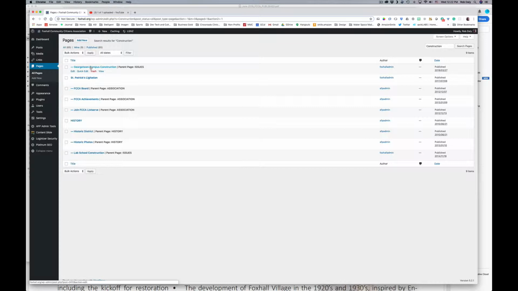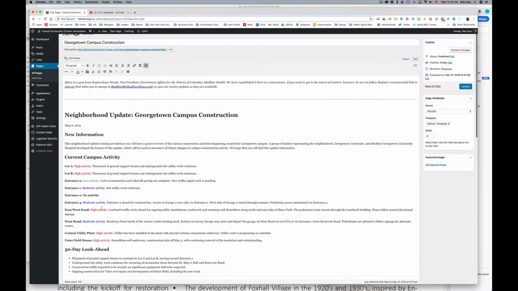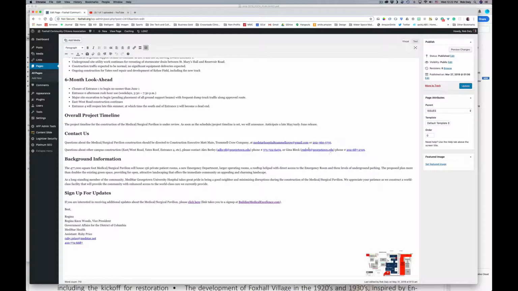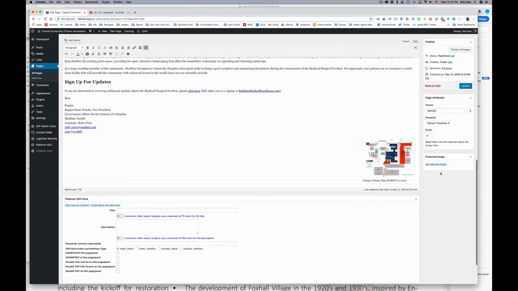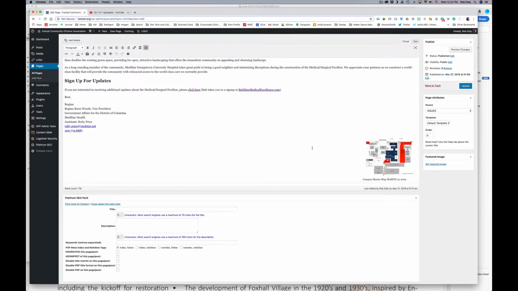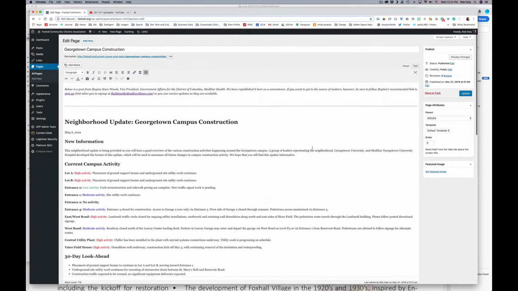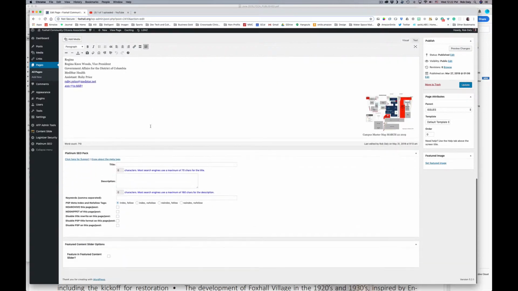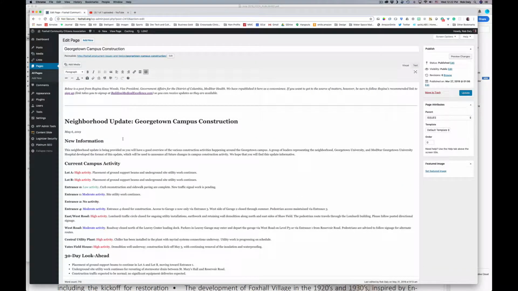And sure enough, the very first one we see is the current Georgetown campus construction, which, as you might recall, if I click on it, looks like this, and I showed you how you basically put it all in there manually. I was concerned about links not necessarily copying well. Also this image, the old map, was uploaded uniquely and then added to the particular page. I also put this little prefix on here because I didn't want to quote it as if it was Regina directly writing that, especially when I fixed minor grammatical issues and so on.